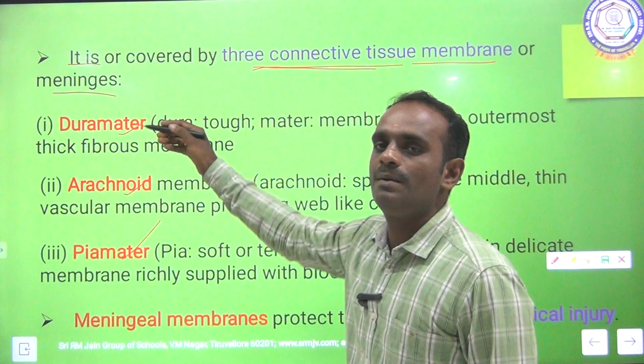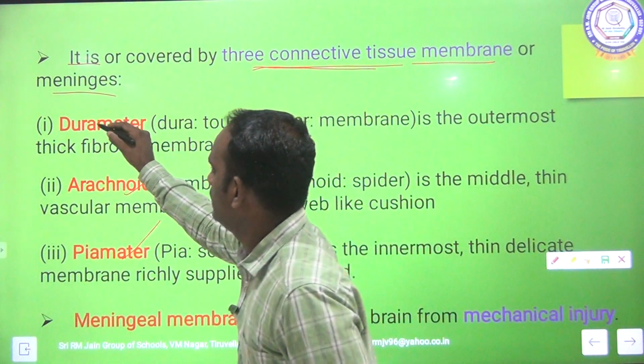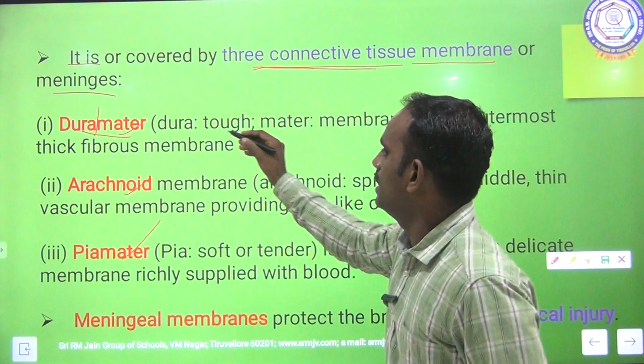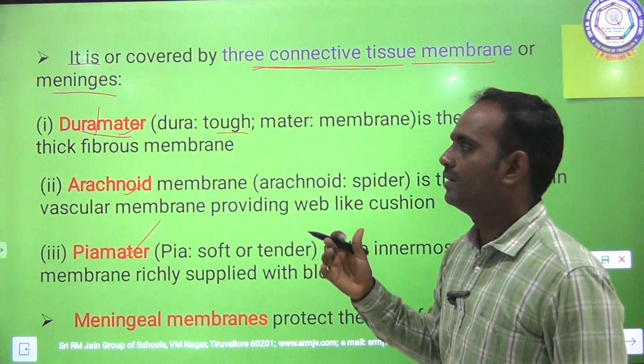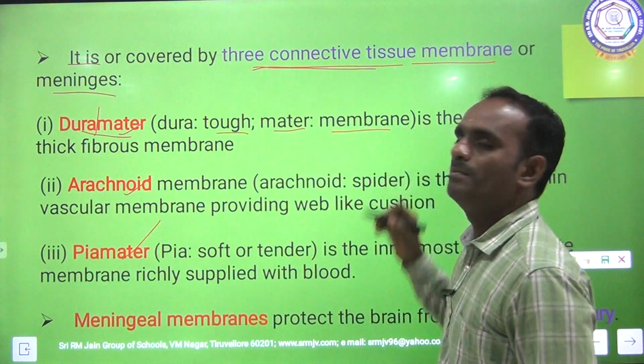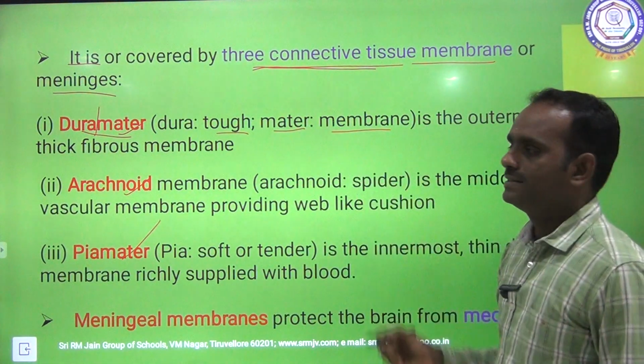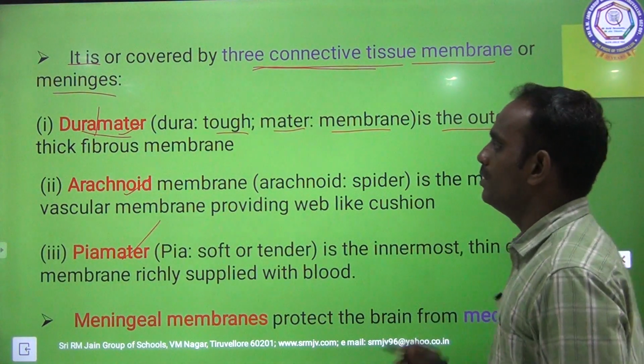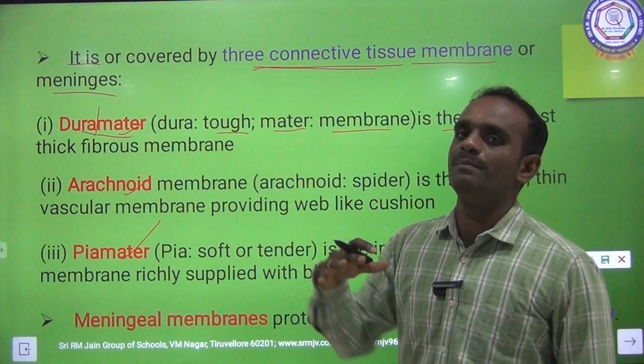Okay. So what is dura mater? In dura mater there are two words. Dura means tough. Mater is nothing but membrane. So dura mater is the outermost thick fibrous membrane.